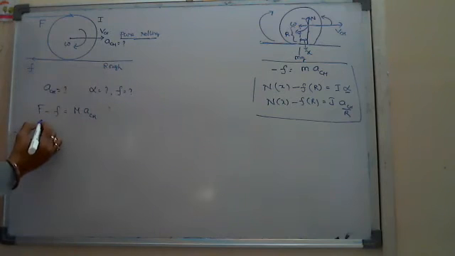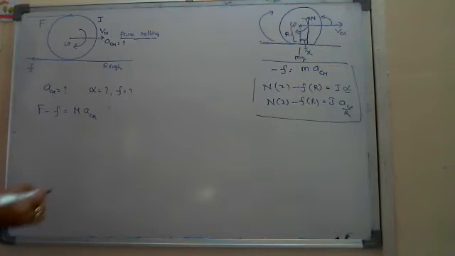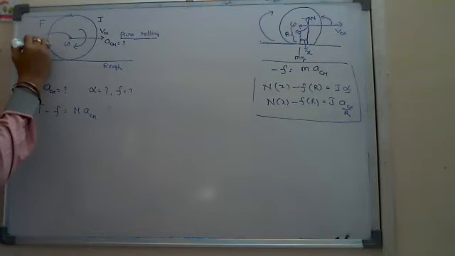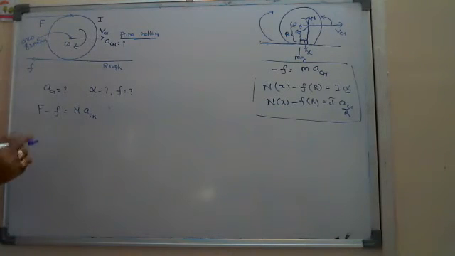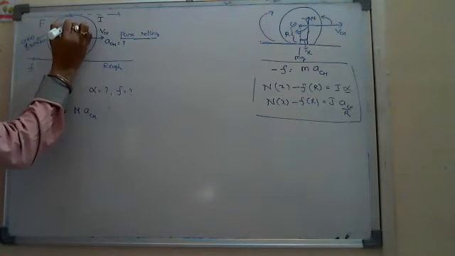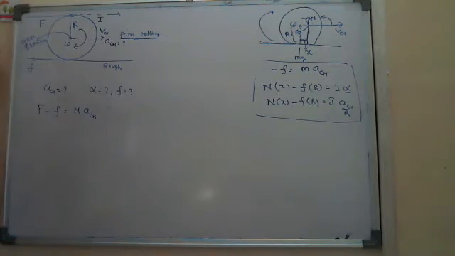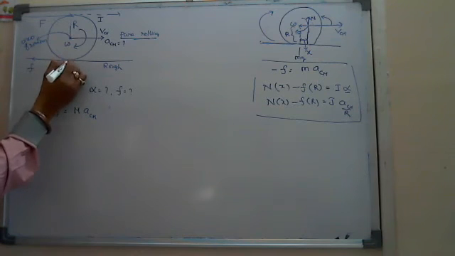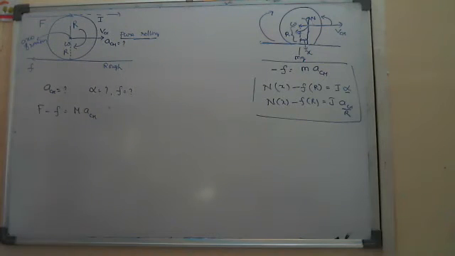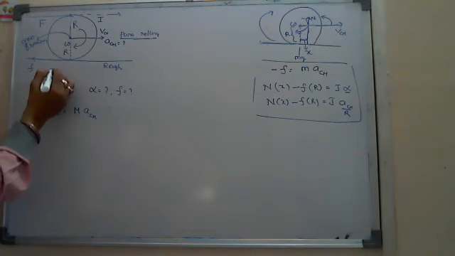In the same way, suppose I ask for the rotatory equation. Rotational equation means here I have to write torque, again by assuming the axis of rotation. Look at this force: it is acting at a perpendicular distance, luckily at the top. That's why the perpendicular distance is exactly the radius of the body. And here the friction is also acting tangentially at the other end, so the perpendicular distance is again R. So I can find two torques.